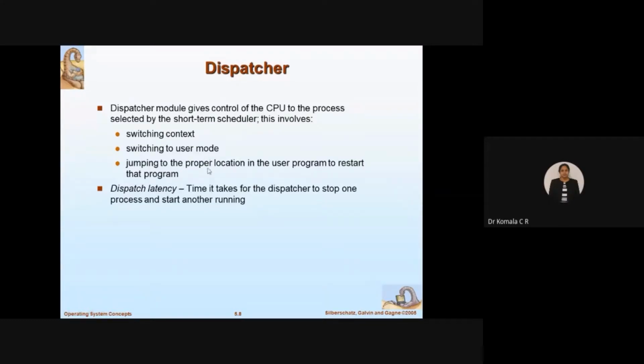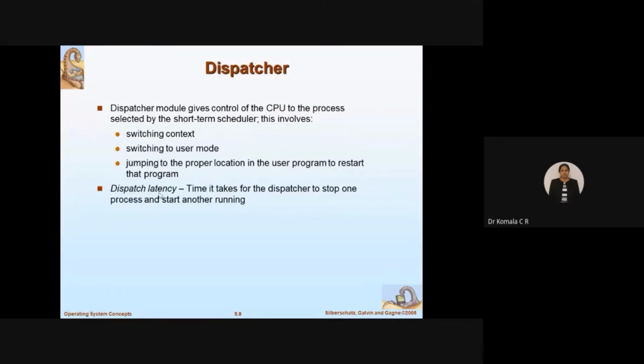Same thing. You have started with some user mode instruction execution. Now there is a request from IO. So what will I do? I will go for a switching context process. I will give the control of the CPU from user mode to kernel mode. Now I am executing the IO instruction. That time the user mode is kept in the waiting state, as it has to wait for the IO to complete. Once I am done with that, I'll come back to my user mode. When I come back, where do I have to start? I have to restart the same program, from whichever step I stopped, and continue with my execution. So switching context means just moving the control of the CPU between the user and the kernel mode.